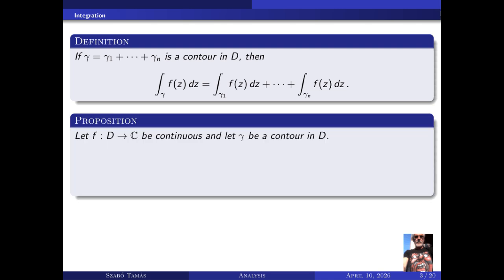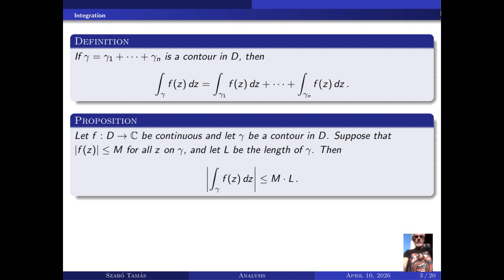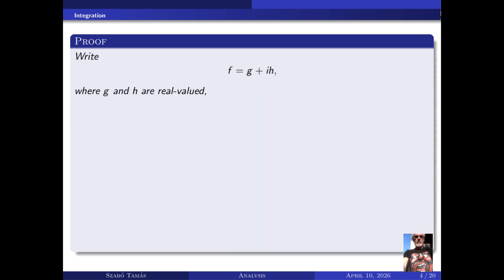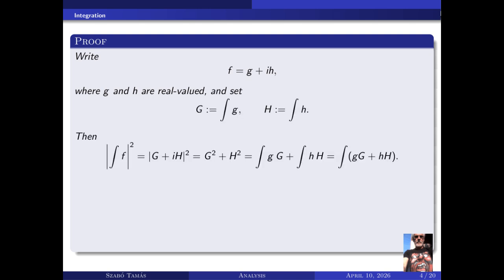Let f: D → ℂ be continuous, and let γ be a contour in D. Suppose that |f(z)| ≤ M for all z on γ, and let L be the length of γ. Then |∫_γ f(z) dz| ≤ M L.